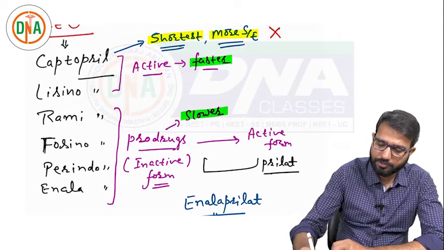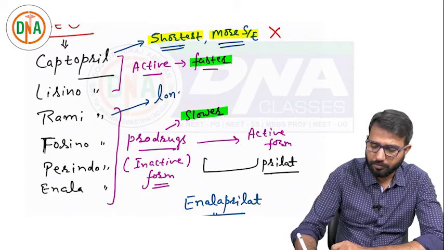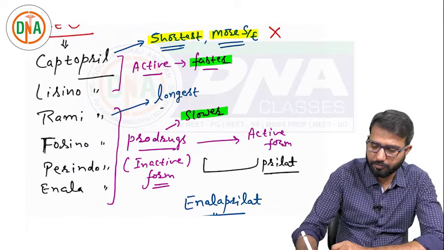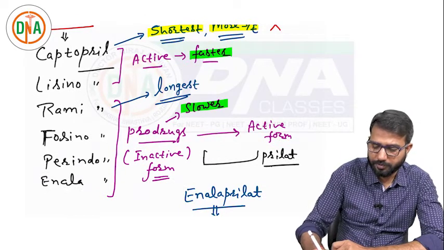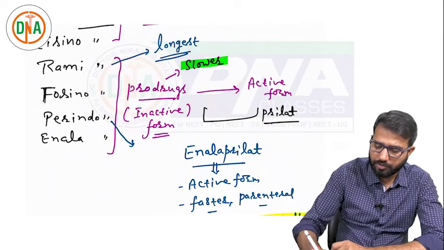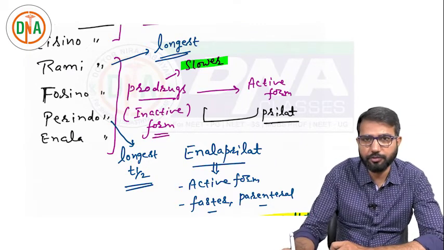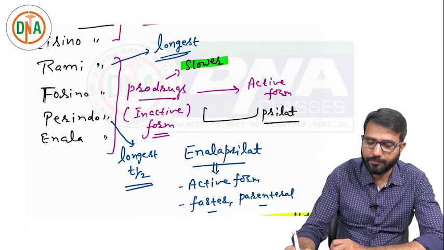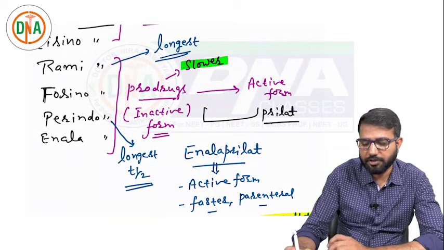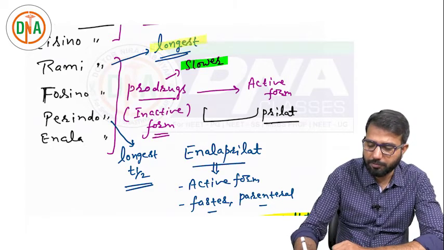Which is the longest acting drug? The longest acting drug overall is ramipril. See, the longest half-life is seen with perindopril. Perindopril has the longest half-life, but still we say that the longest acting drug is ramipril. Ramipril is basically stored in the tissues and released slowly, so in the body the action of ramipril is for a long duration. Perindopril has the longest half-life, but its action is a little bit shorter than ramipril. So overall the longest acting drug is ramipril.